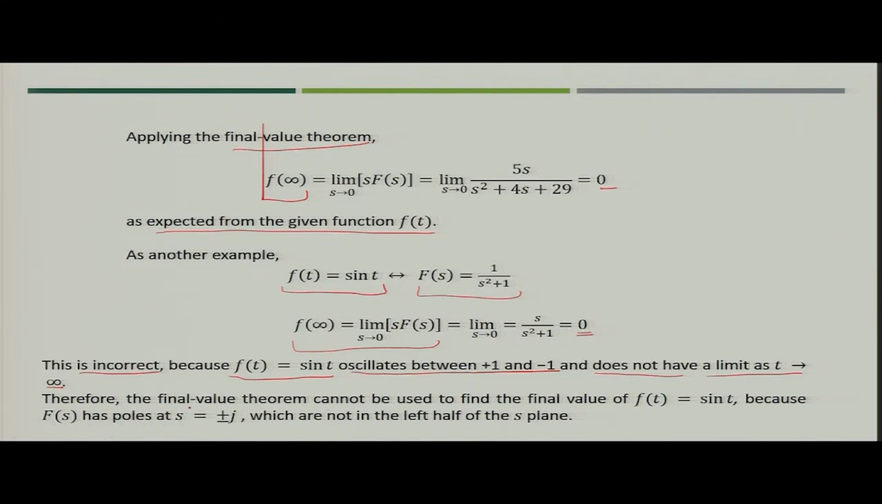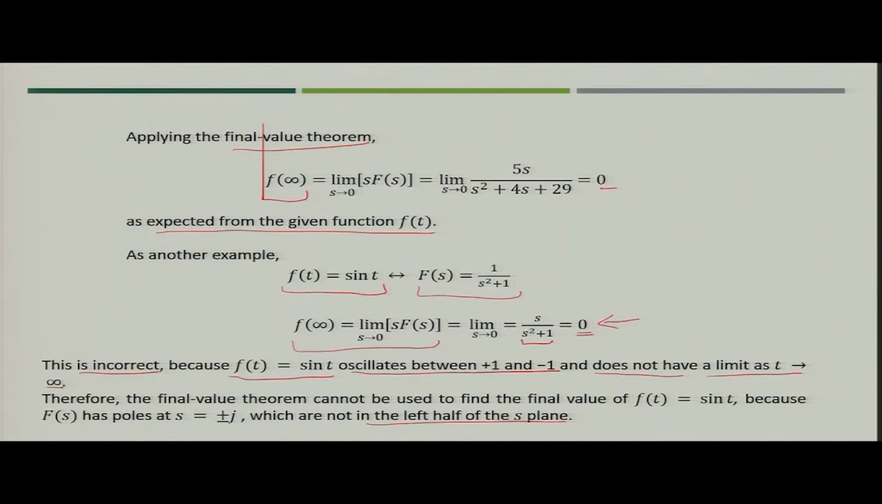Now, the final value theorem cannot be used in this case, because if you take the poles, that is the roots of this particular second order equation, you will see the poles are at s equal to plus minus j, which are not in the left half of the s plane, because these two poles do not have any negative real value. So, that means that in this case you cannot apply the final value theorem.